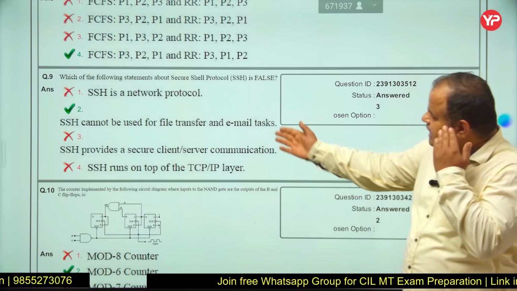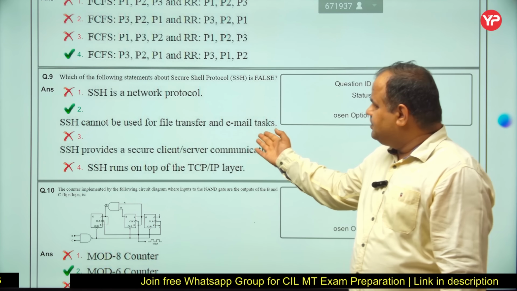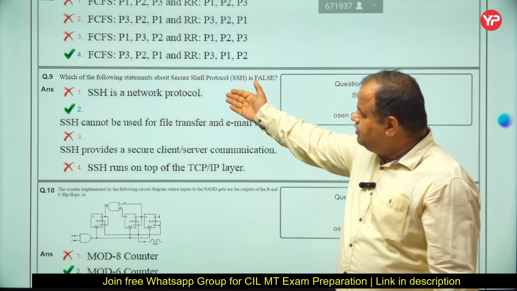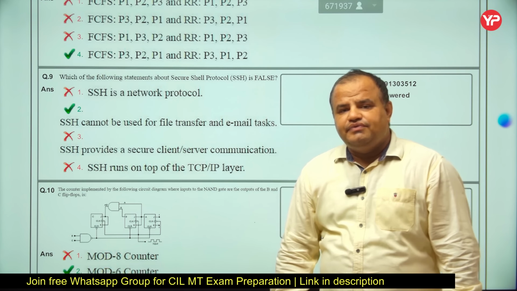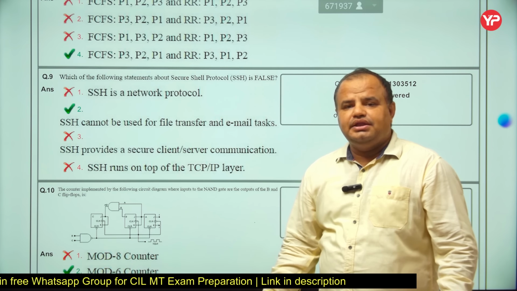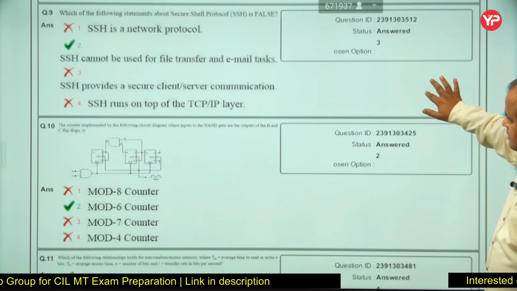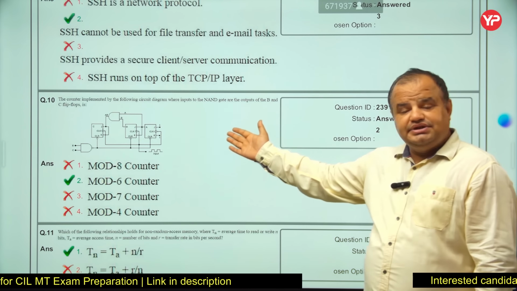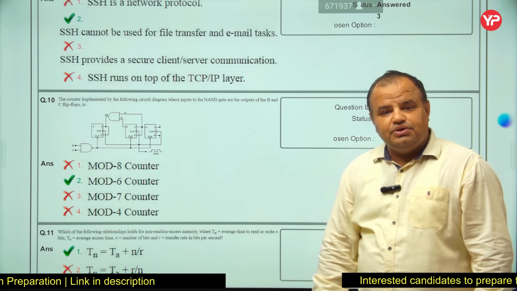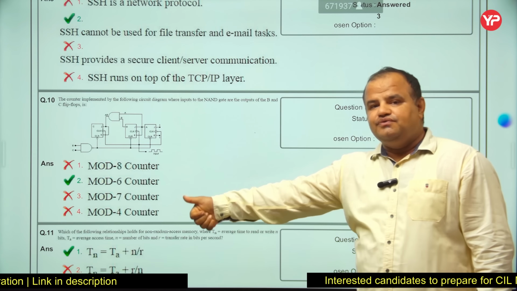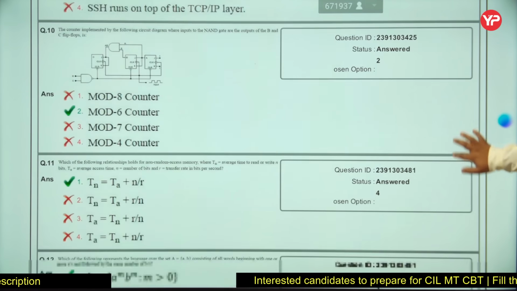Fine. Next, we can randomly scroll to any of the questions. Okay, just see, again it's a computer network problem, a straightforward theoretical question, but only if you know the purpose of SSH can you answer this problem, my dear students. Now this question will take more time to solve because it is about counters, but if you know the shortcut trick, then it will take hardly 40 to 50 seconds.